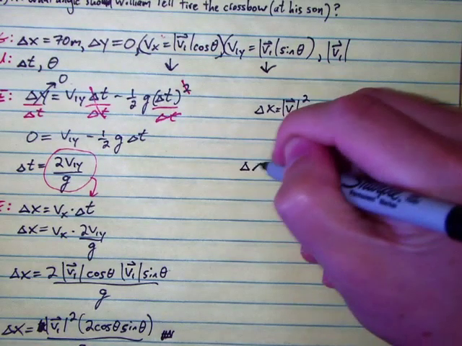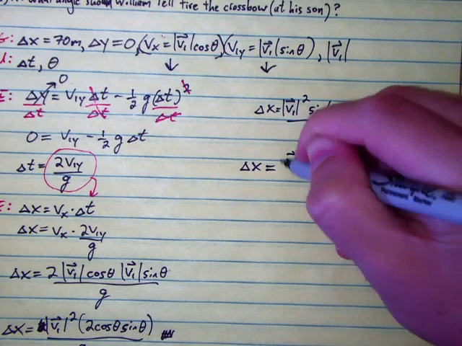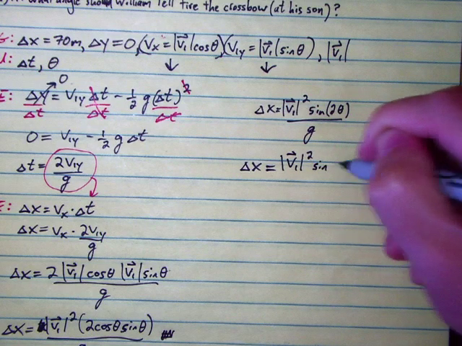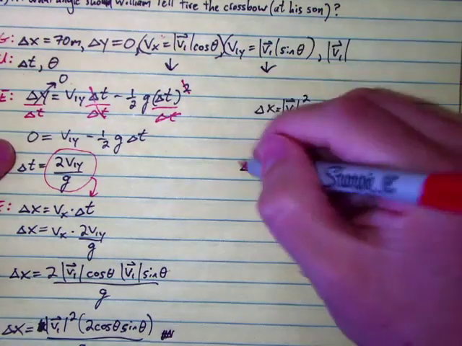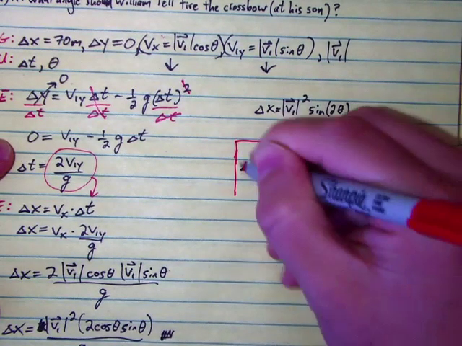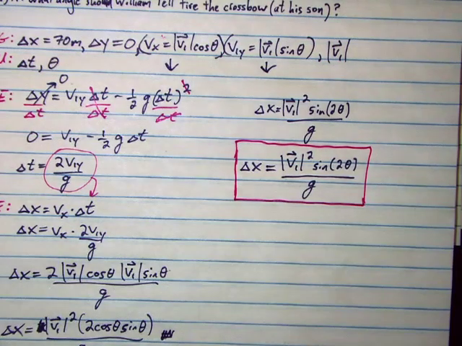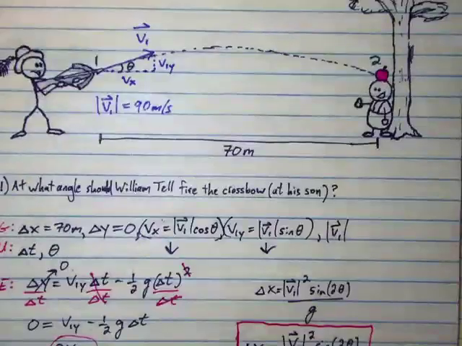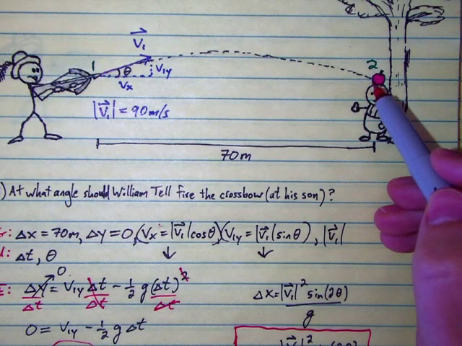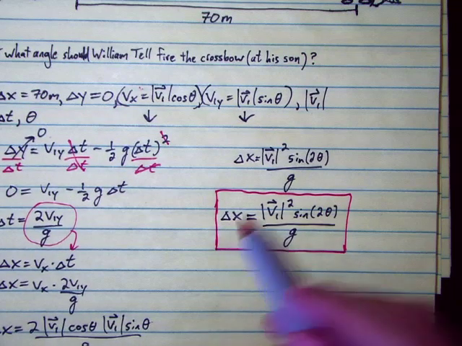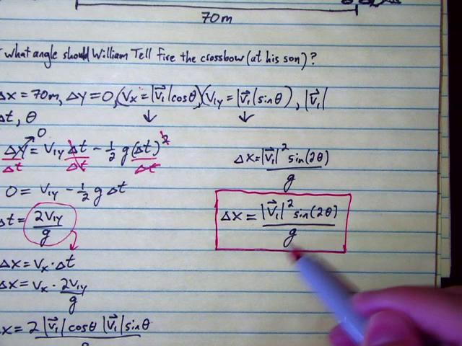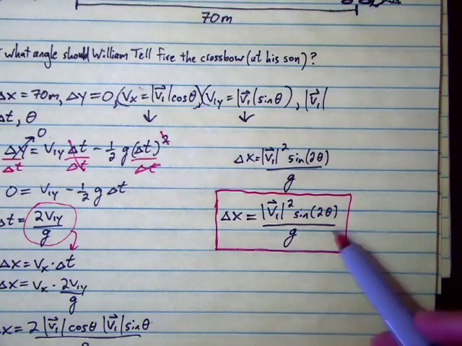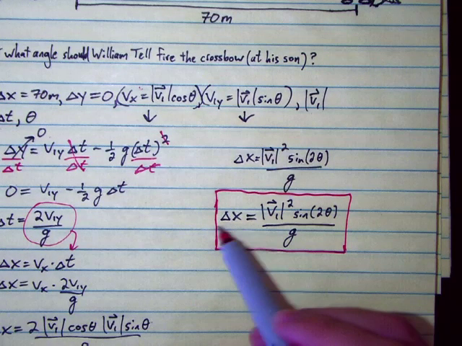I'm going to rewrite that. It's a little messy because this is an important equation. This is the William Tell equation. It only applies to this scenario, but it's sort of famous. Let's put a box around that. What this relationship tells us is that if we launch and land at the same height and launch at a certain angle, the distance that we will travel, our range, is equal to our launch speed squared times sine of twice that angle all over g. So we can relate the launch angle directly to the range.